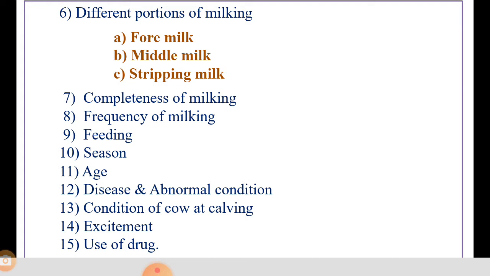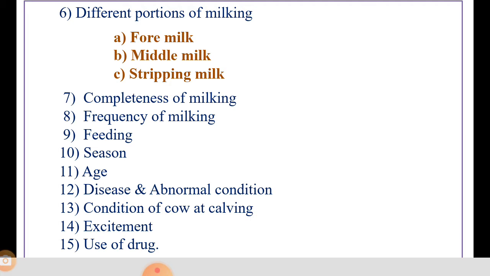Then the next one is frequency of milking. Whether a cow is milked 2, 3 or 4 times a day, it has no significant effect on the fat test. That frequency doesn't matter for fat content.